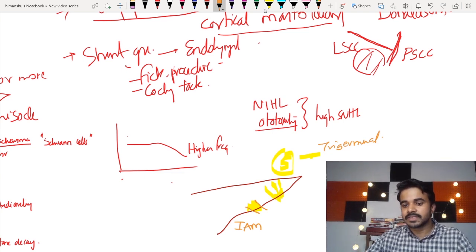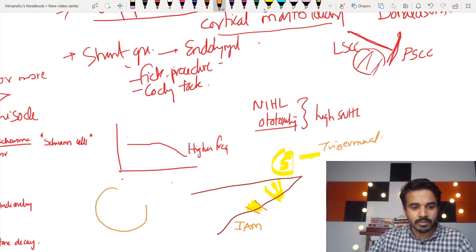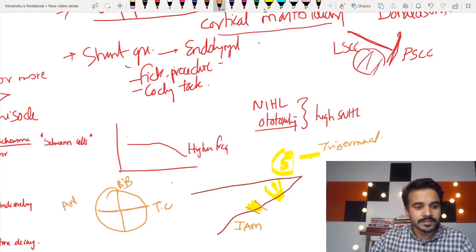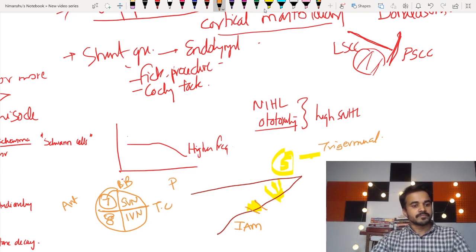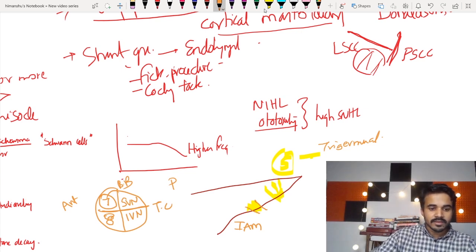The typical arrangement in the acoustic meatus, you can remember by a mnemonic. This is the transverse crest. This is Bill's bar. This is the anterior part, and this is the posterior. You have the seventh nerve. You can remember it as 7 up, 8 lower down. Here you have the superior vestibular nerve and inferior vestibular nerve. So this acoustic neuroma or vestibular schwannoma usually develops from the inferior vestibular nerve.